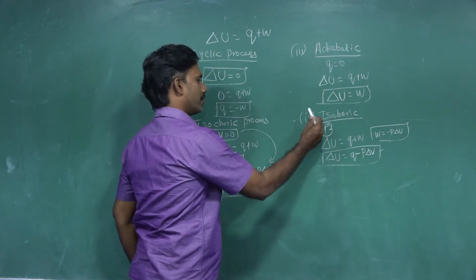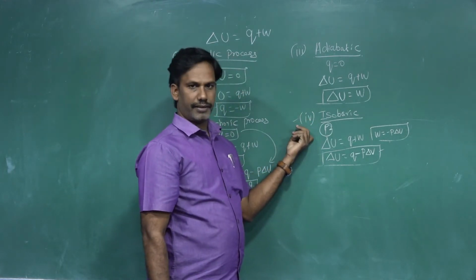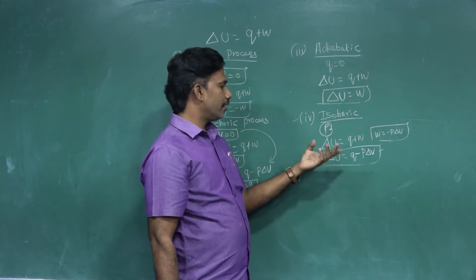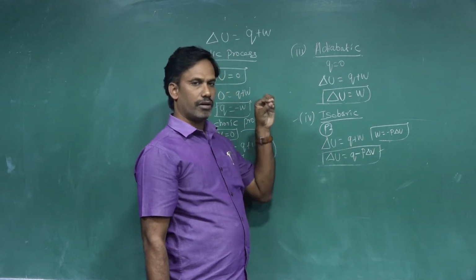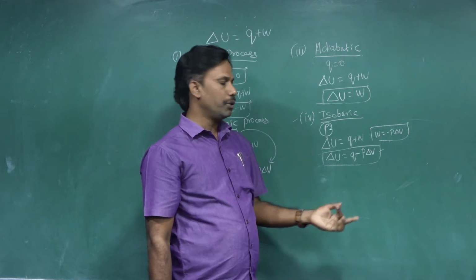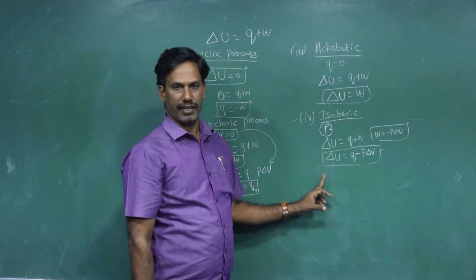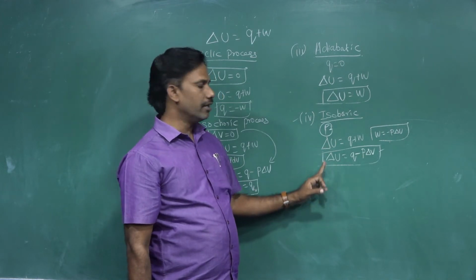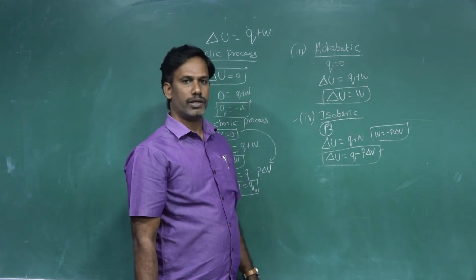For isobaric process, keeping the pressure constant, the equation will become del U equal to Q minus P del V. That means some of the supplied energy is used for the PV expansion work. So the net change in internal energy, del U equal to Q minus P del V. Okay. Next, let us move on to the enthalpy.